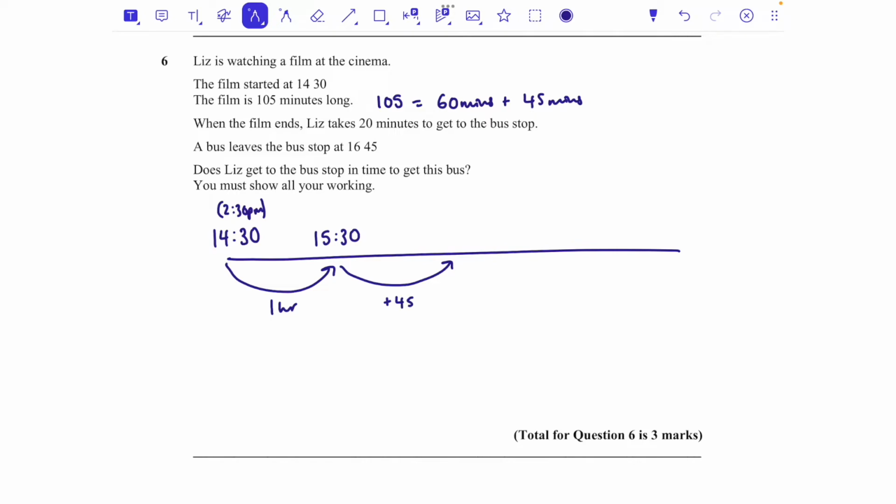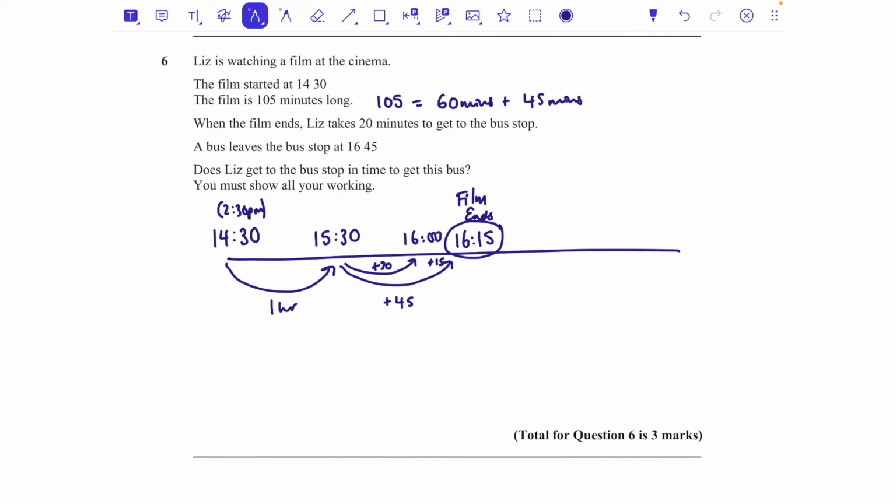Well, it's going to take me half an hour to get to 4 o'clock, and then another 15, so add 30, add 15 to get me to 16:15, and that's what time the film would end. So I've got an hour and 45 on from 2:30, and that film is going to end at 16:15 or 4:15 if you're working in 12-hour time.